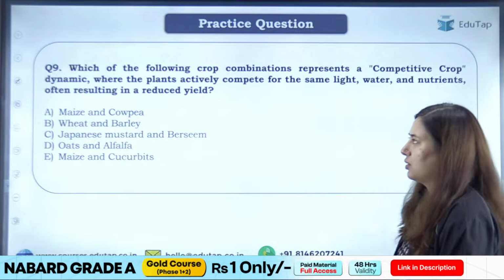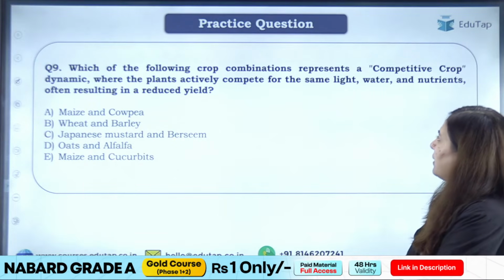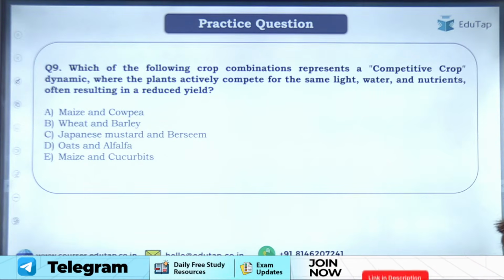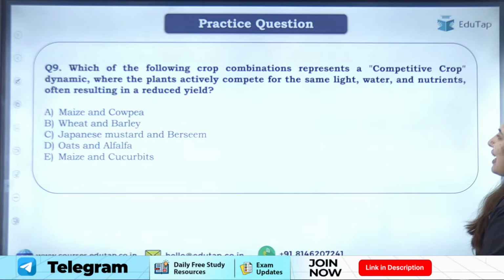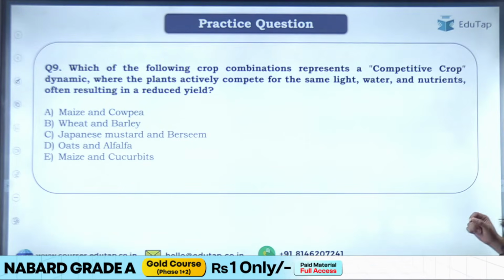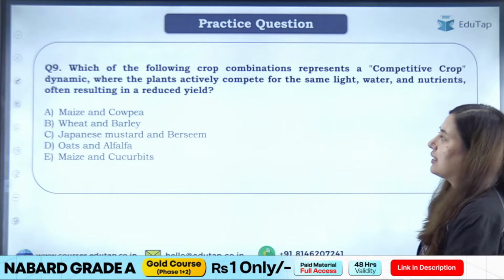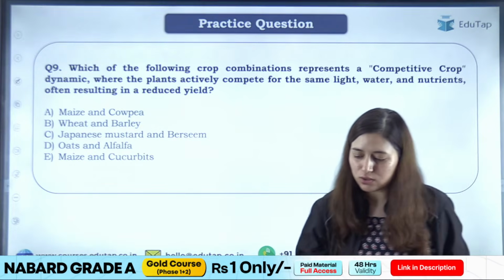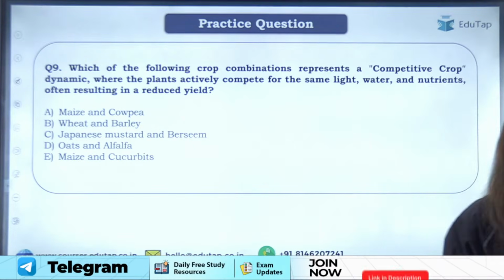Let's move to the next question. Which of the following crop combinations represents a competitive crop dynamic, where the plants actively compete for the same light, water, and nutrients, often resulting in reduced yield? Please solve this question and do let me know the answer in the comment section.